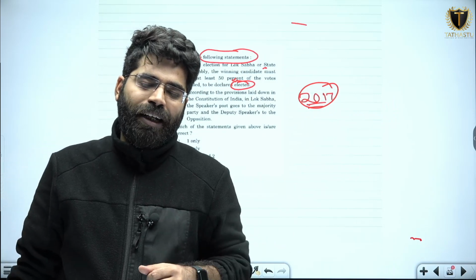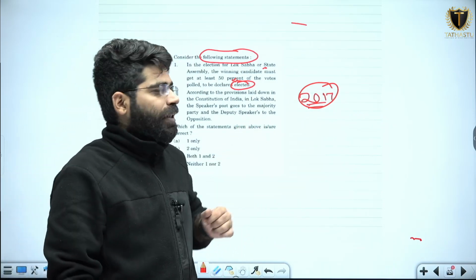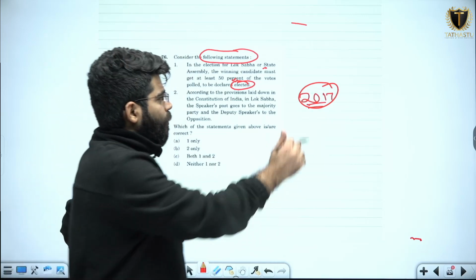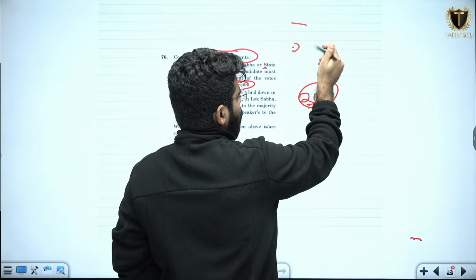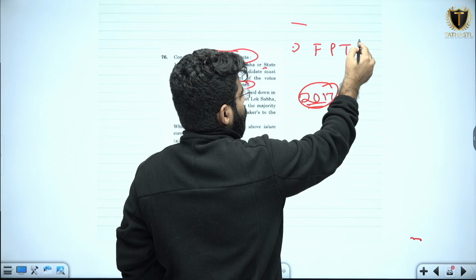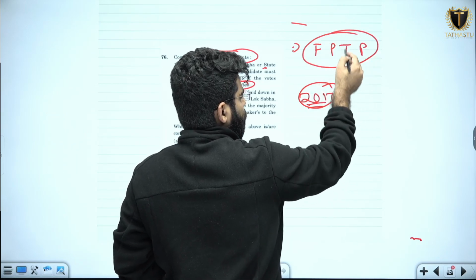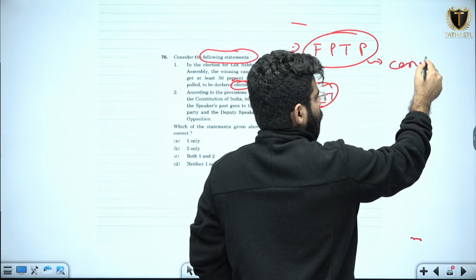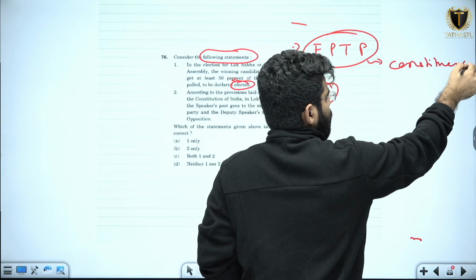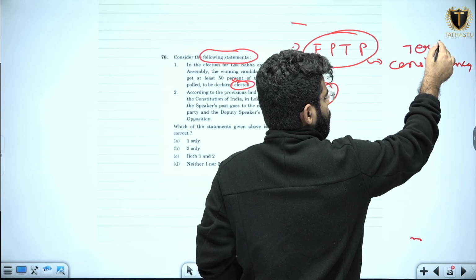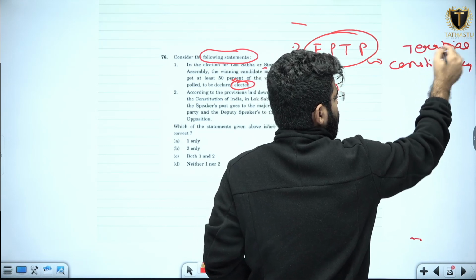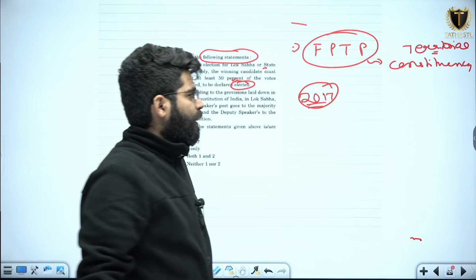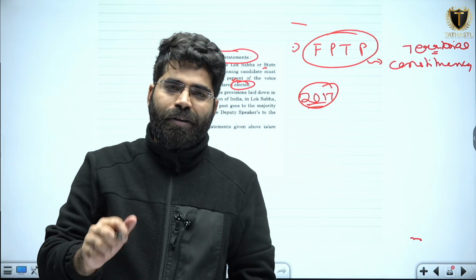In the Lok Sabha election or the state assembly election, the system being followed is the first past the post system, or I can say the constituency method. Here we have territorial constituencies, and from here we elect the member of parliament or the member of legislative assembly.